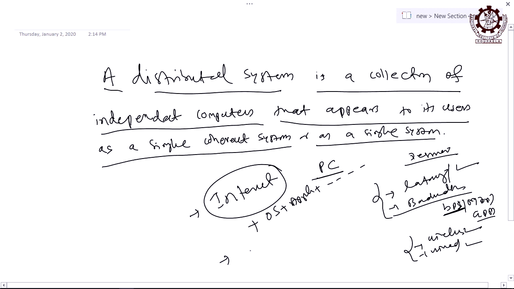Or I can say the true distributed system example is WWW. WWW, World Wide Web, is a distributed system, but internet is not a distributed system, but internet is required for defining WWW. I think you understood the difference between internet and WWW. We often confuse why internet is not a distributed system. It is just a network of networks, right.